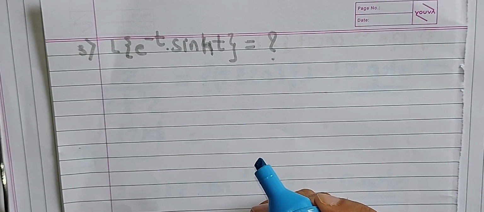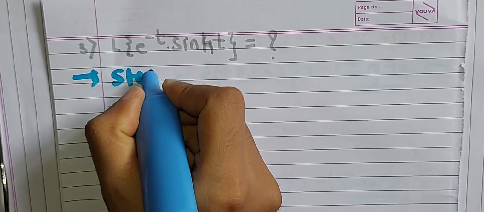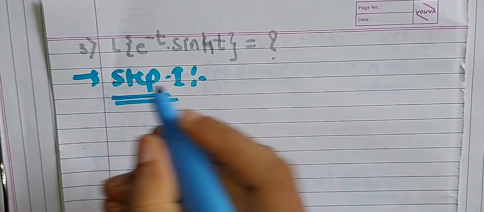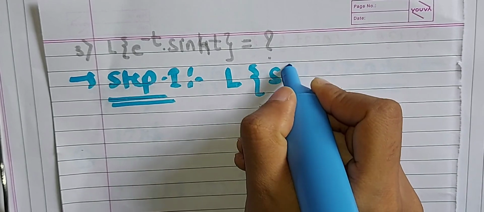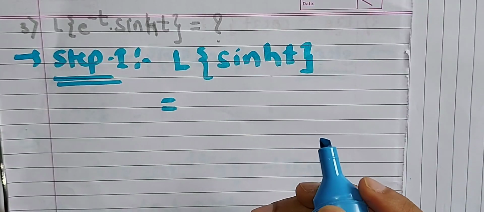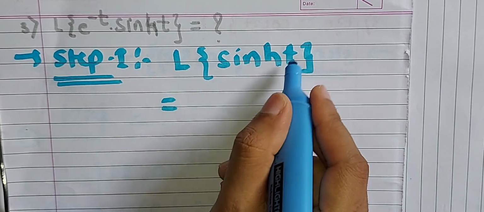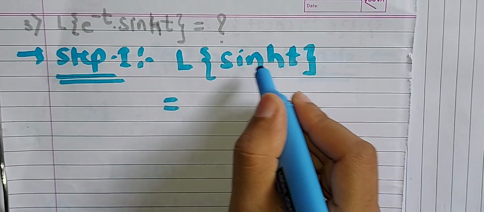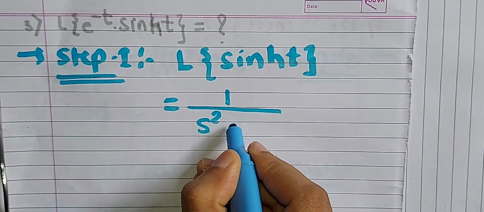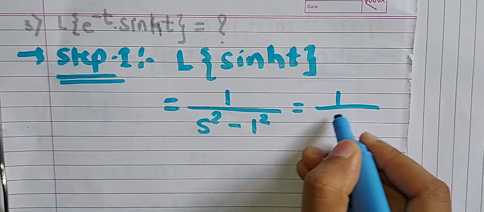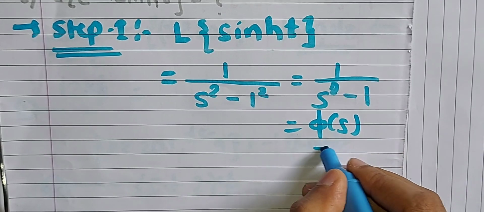With the help of two steps we can solve this question very easily. Consider step number 1: just apply the Laplace transformation on the second term, that is the Laplace transformation of sine hyperbolic t, with the help of the standard formula we have already discussed in previous lectures. Here a is equal to 1, so it is 1 divided by s square minus 1 square, that implies 1 divided by s square minus 1. We denote this as phi of s, and we denote this as equation number 1.